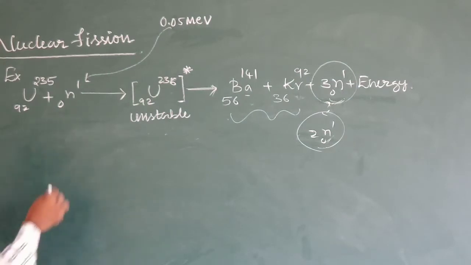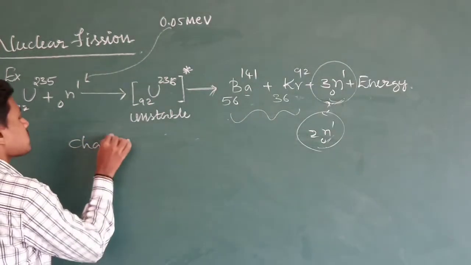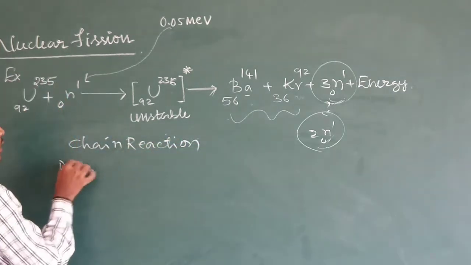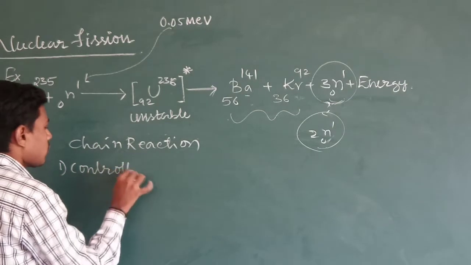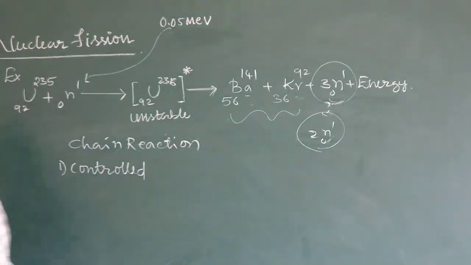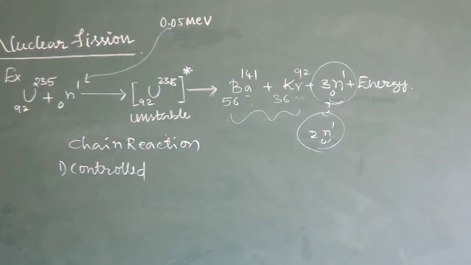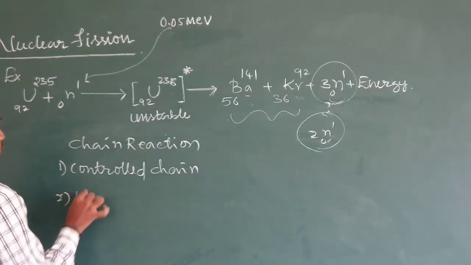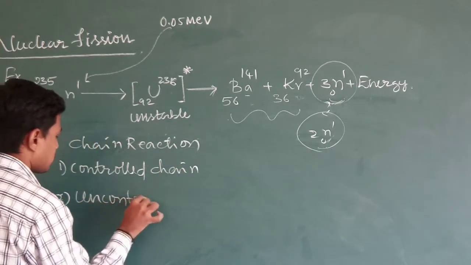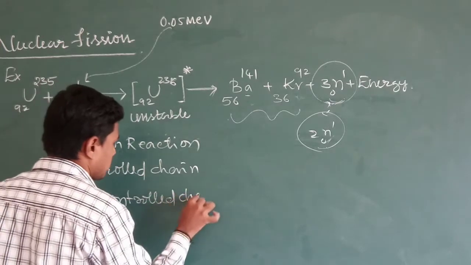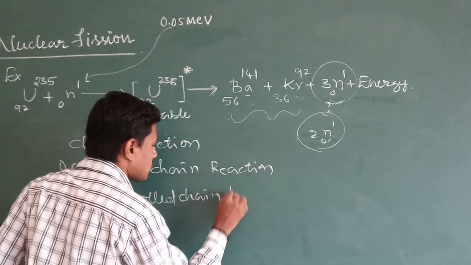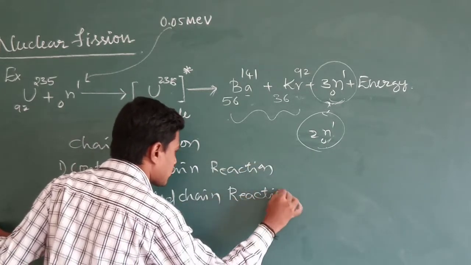So there are two types of chain reaction, namely controlled chain reaction and uncontrolled chain reaction. One is controlled chain reaction, another one is uncontrolled chain reaction.